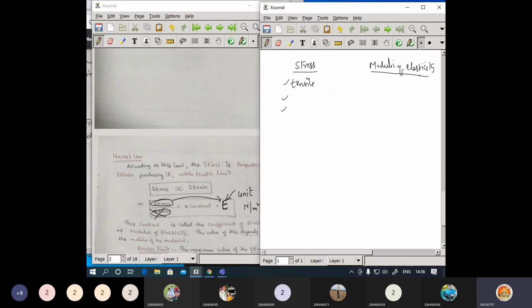Here you can have Young's modulus. Next, you might get bulk modulus. Now what is the third one? Rigidity modulus. So regarding this, you will get this as a tensile stress. Now regarding this, what is the stress? And regarding this, what is the stress?